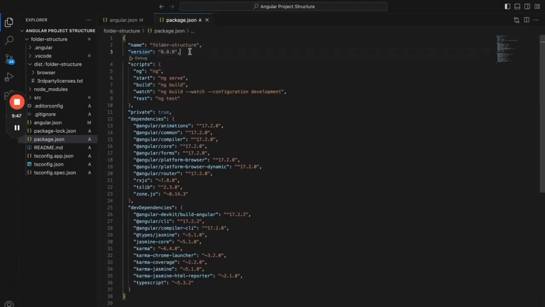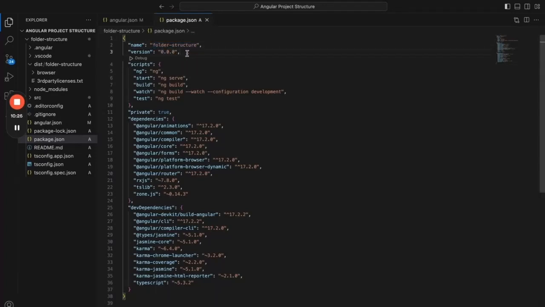This will be useful if we generate a library out of this Angular project, export that library and publish it into our internal repository, maybe a Git repository or an internal library repository like Nexus, and let other teams or projects use your library. In that case, the library generated out of this project will have a folder structure with the library name, and this will be the version of that library.